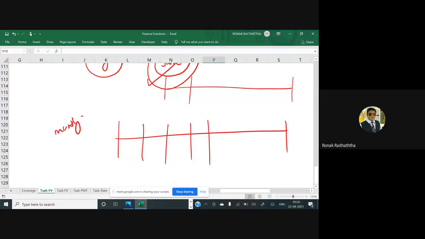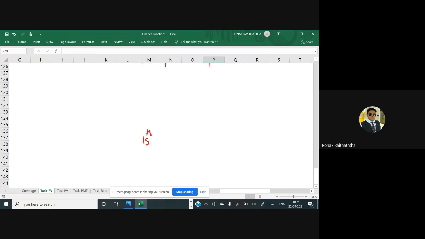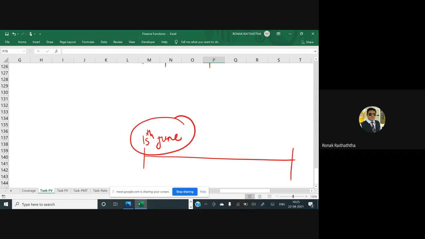Now you would have two options: either you start at the beginning of the period, or at the end of the period. When you start at the end of the period, that means for that period you do not get the interest. Even if you start from, say, 15th June, then you start the calculation from 15th June only. So your year becomes 15th June to 14th June of the next year.